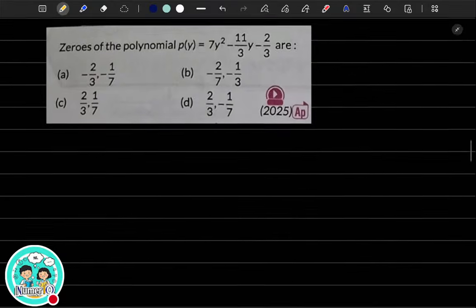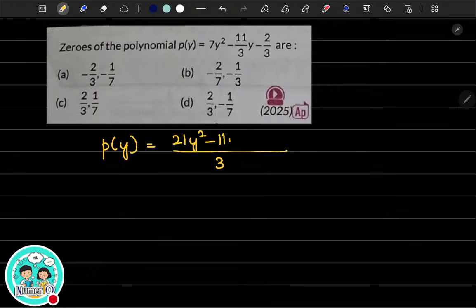First of all, take the LCM. Take LCM 3. So P of y becomes 21y square minus 11y minus 2. And if you have to find the zeros, you have to equate it to 0. Take the LCM, and then the 3 becomes 0 if you cross multiply. What will be left is 21y square minus 11y minus 2 is equal to 0.